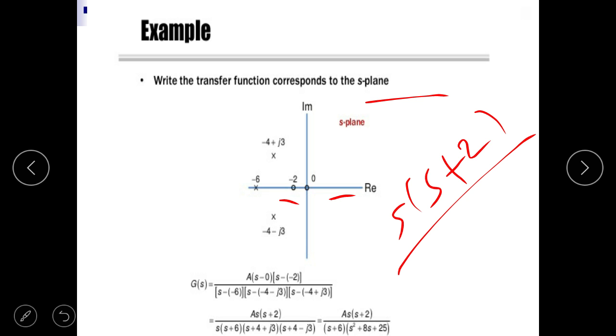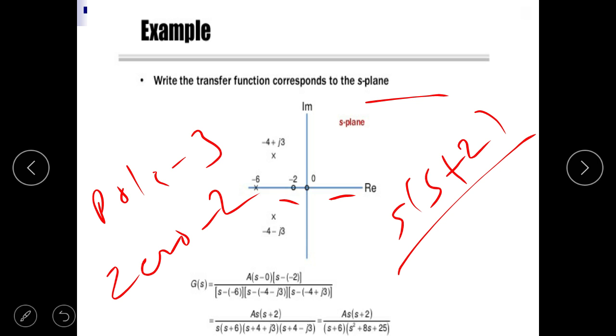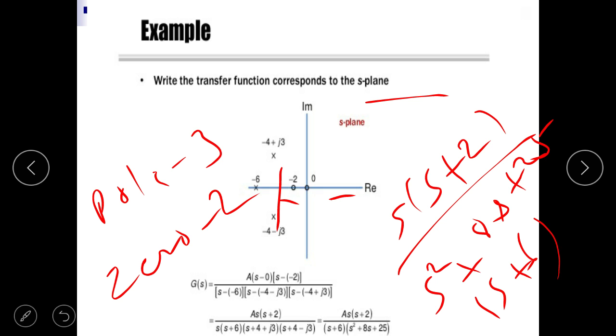The total number of poles is 3: 0, and 2 complex poles, complex conjugates. So the equation is s square plus 8s plus 25, and s plus 6.